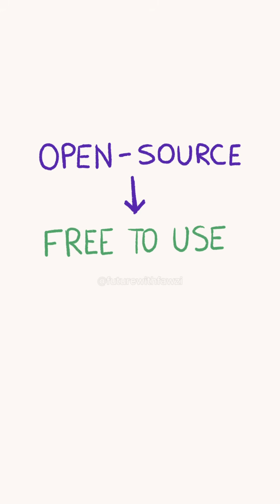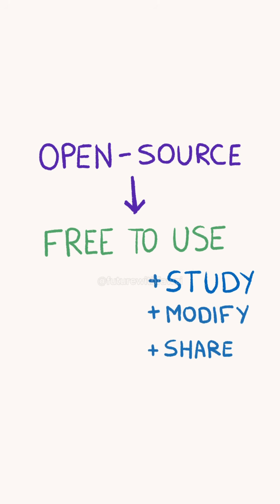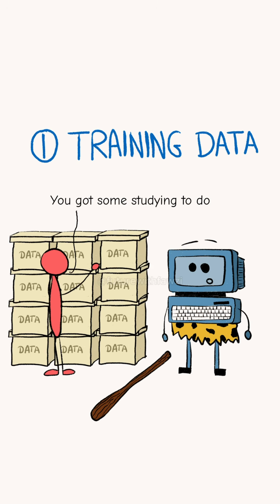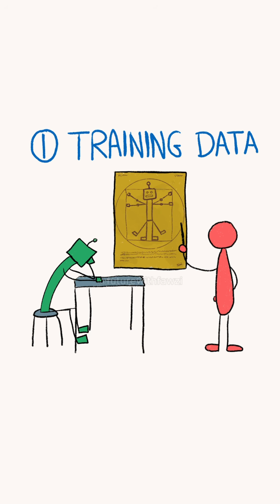It also means anyone has the freedom to study how the system works, modify its components, and share it with others for any purpose. To be considered truly open source, a model has to meet 3 criteria. First, AI developers need to share detailed information about what training data they used and where it came from so that others can replicate the results.